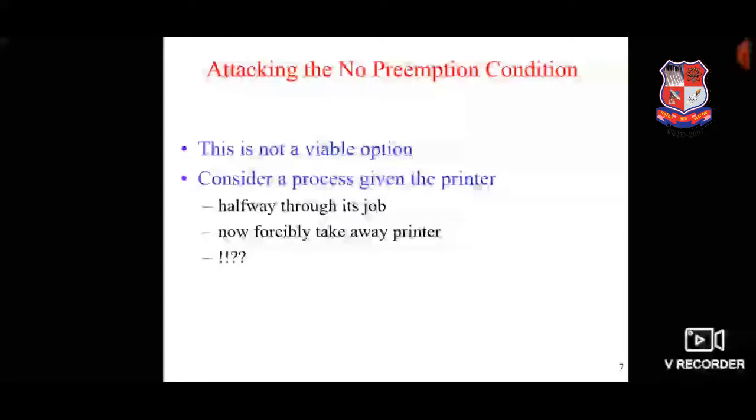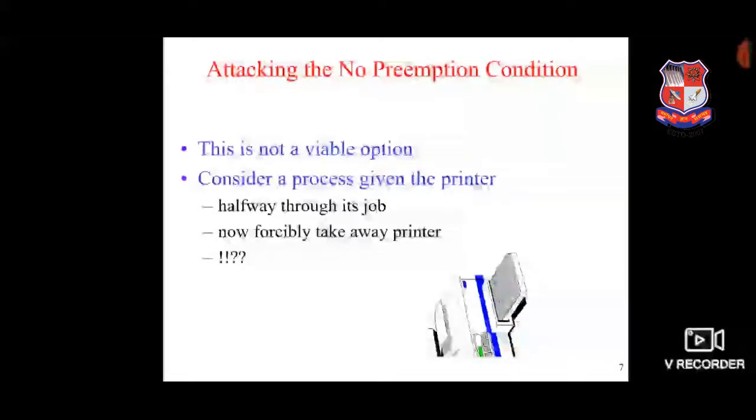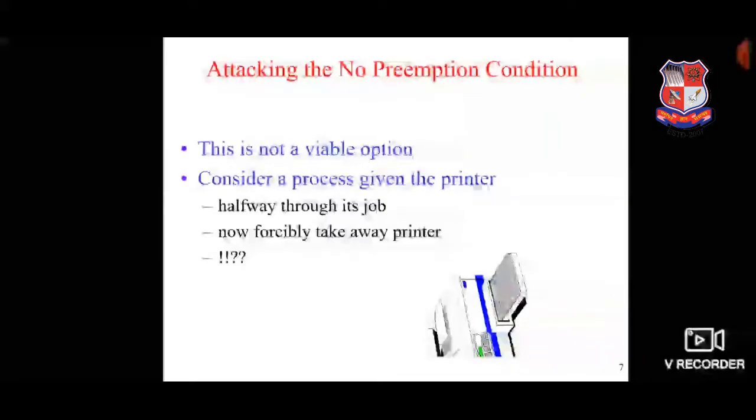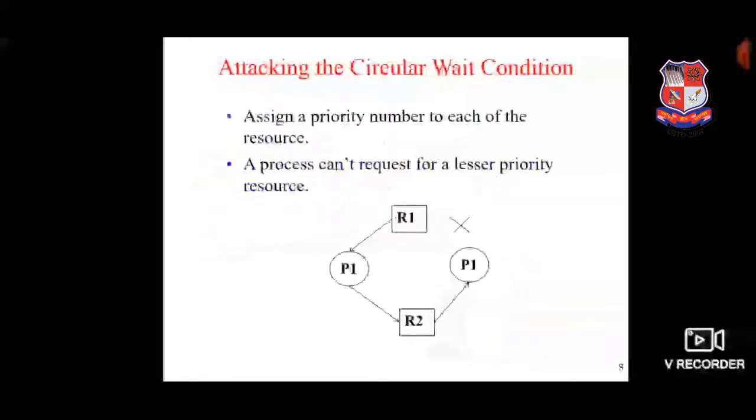For example, consider a printer. If the printer is halfway through its job and we forcibly take away the printer, then what happens? The process cannot store its current state. So it cannot print the whole document again, or it cannot start from where it stopped. So this becomes an inconsistent state. So attacking the no preemption condition is also practically not possible.